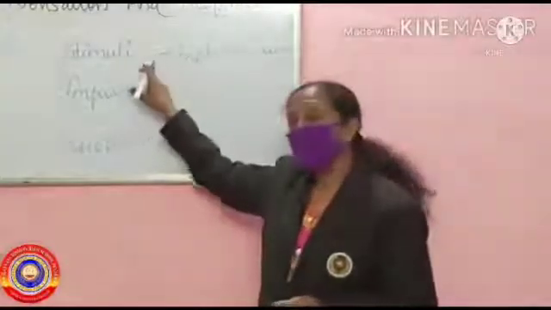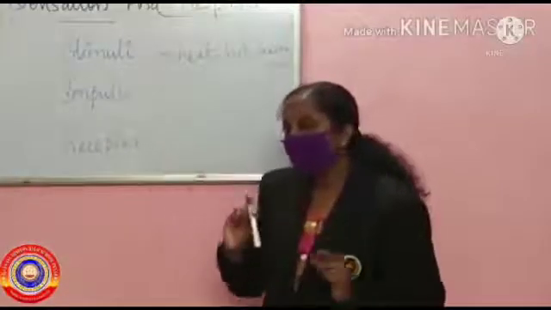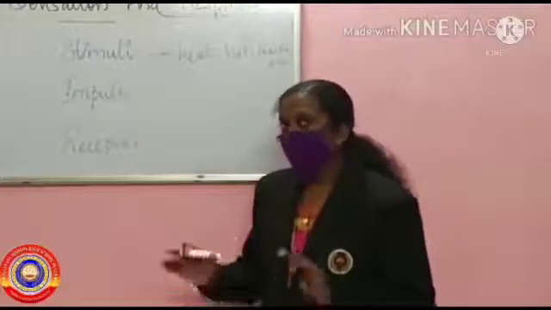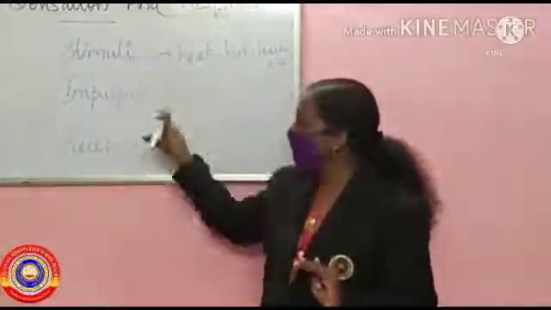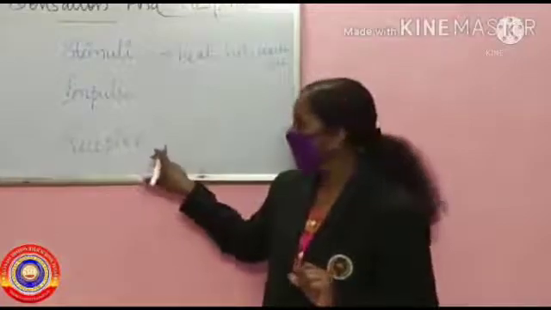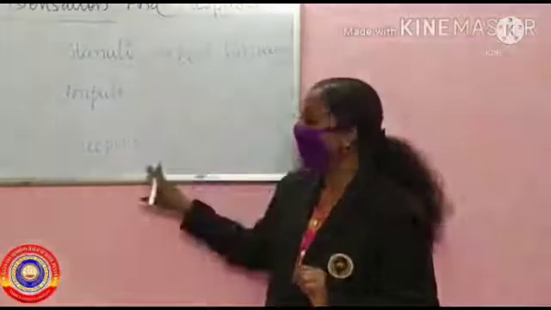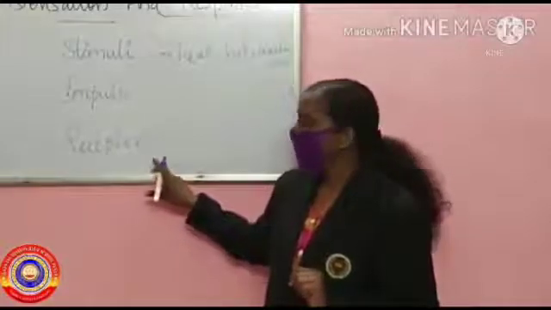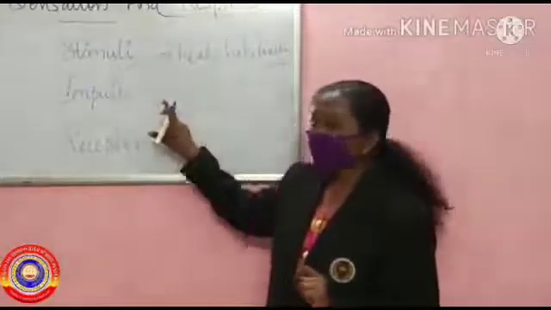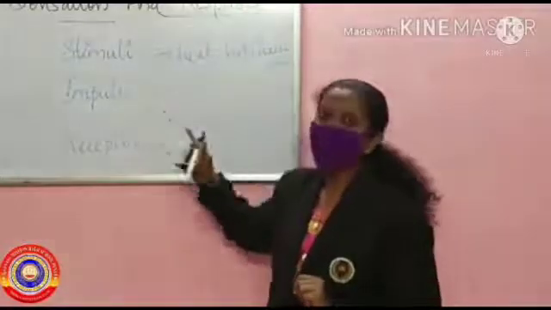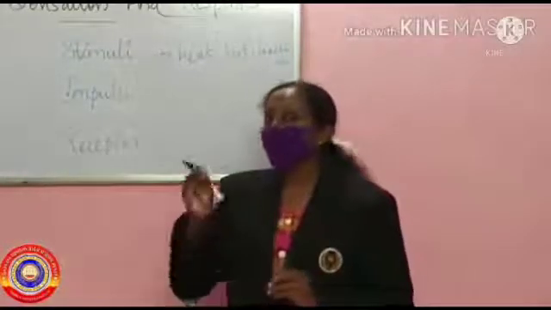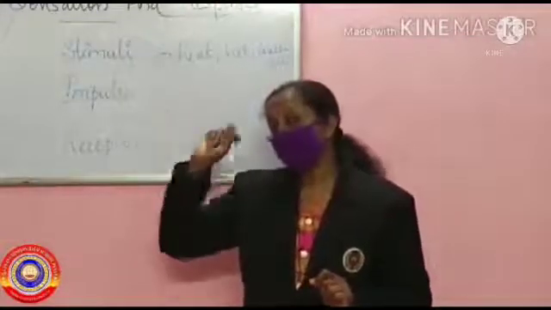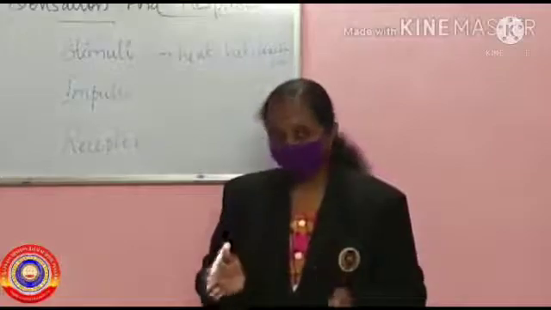If stimulation occurs in our body, there should be a receptor. Our body contains receptors, and stimulation occurs only if receptors are present in the cells. When the receptor is stimulated, impulses will be produced, and these impulses reach the brain and spinal cord through the neuron.